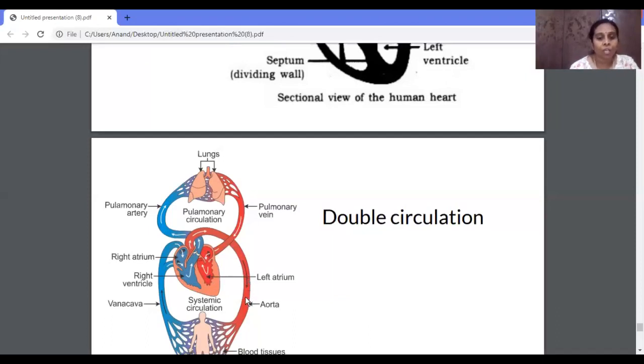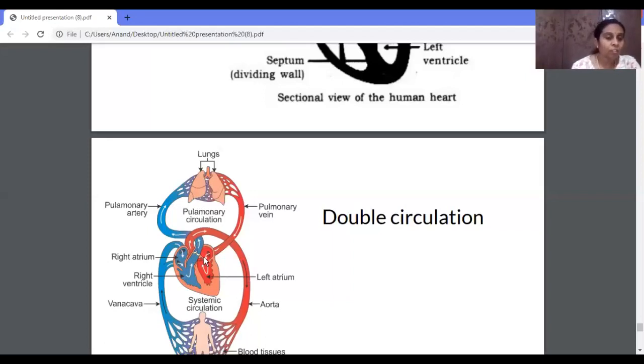From the aorta, it goes to the different tissues, and it will supply the oxygen to them, and again it will collect the carbon dioxide. Again through the superior and inferior vena cava, it comes back to the heart. That is why we call it systemic circulation. It is the course taken by the blood between the heart and the tissue of the body.